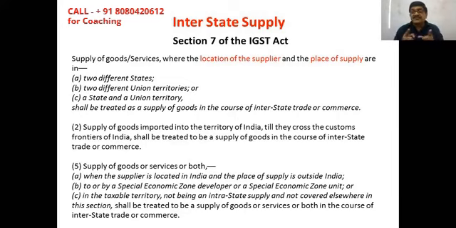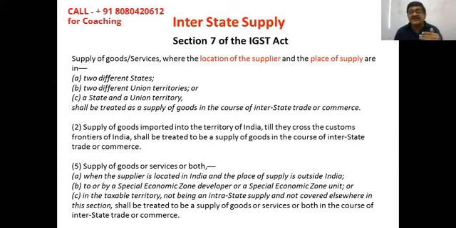Quite possible the supplier and recipient both are in the same state, both are in the same city, both are in the same building, but where the delivery is being given, what is the destination, that will determine the place of supply. And place of supply is determined as per sections 10, 11, 12, and 13 of the IGST Act. That we cannot cover today, so I'm just giving a reference.